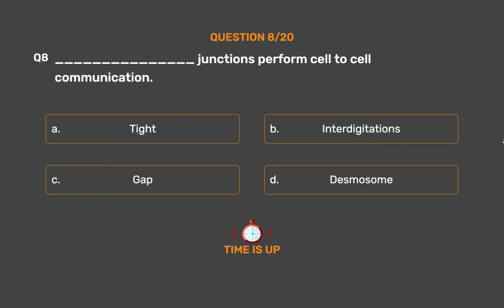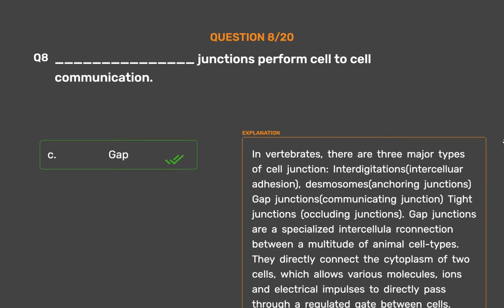The correct answer is Option C. Gap. In vertebrates, there are 3 major types of cell junction: anchoring junctions (interdigitations, intercellular adhesion, desmosomes), communicating junctions (gap junctions), and occluding junctions (tight junctions). Gap junctions are a specialized intercellular connection between a multitude of animal cell types. They directly connect the cytoplasm of 2 cells, which allows various molecules, ions and electrical impulses to directly pass through a regulated gate between cells.